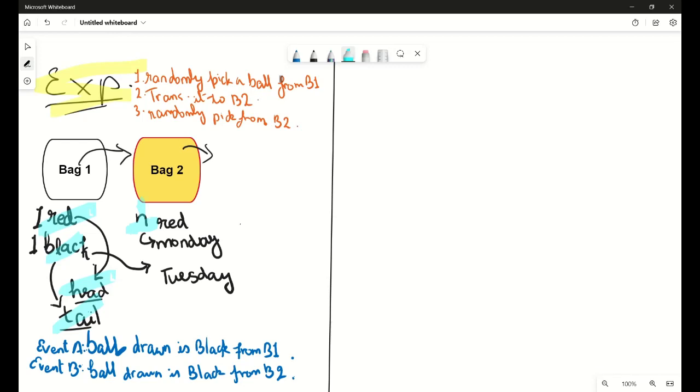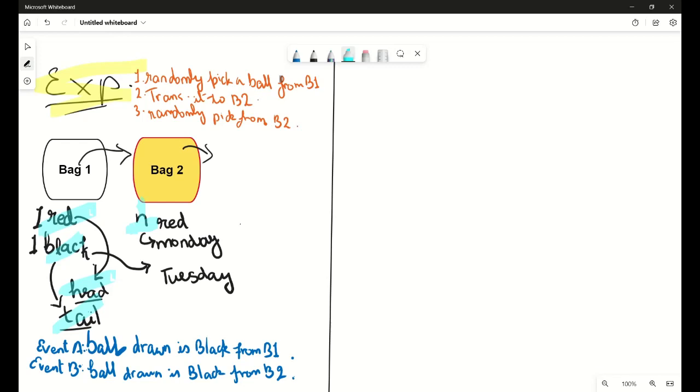So we have n red balls and that is associated with it being a Monday. And the black ball in bag 2, which is only possible when a black ball is transferred from bag 1 to bag 2, we associate with being a Tuesday. So if we pick up a ball that is black in color from bag 2, we associate it with Tuesday.